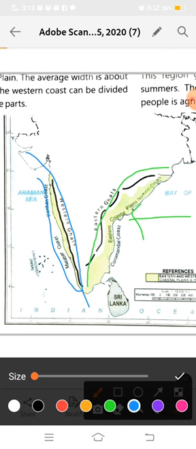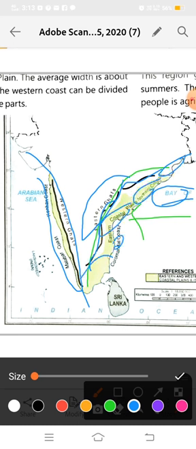The eastern coastal plains lie between the Bay of Bengal and the Eastern Ghats. This black line in your map is showing you the Eastern Ghats. Which states come in the eastern coastal plains? West Bengal, Odisha, Andhra Pradesh, Puducherry, and Tamil Nadu. The upper part, the northern part of the eastern coastal plains, is known as the northern Circars, and the bottom part is known as the Coromandel coast.